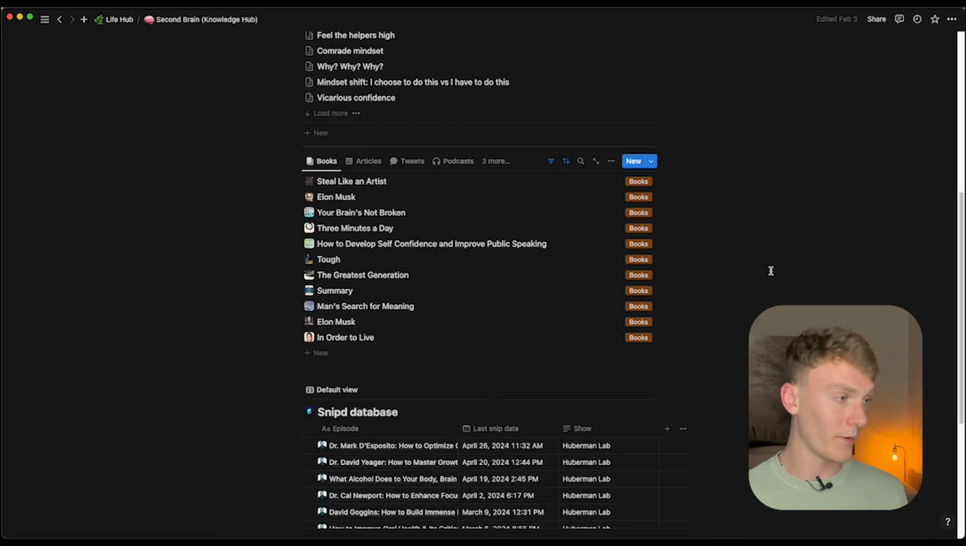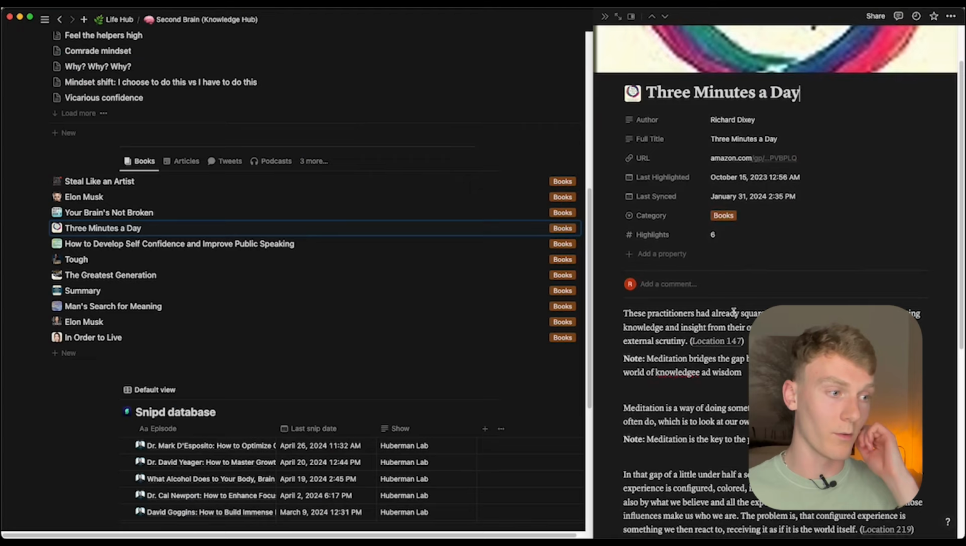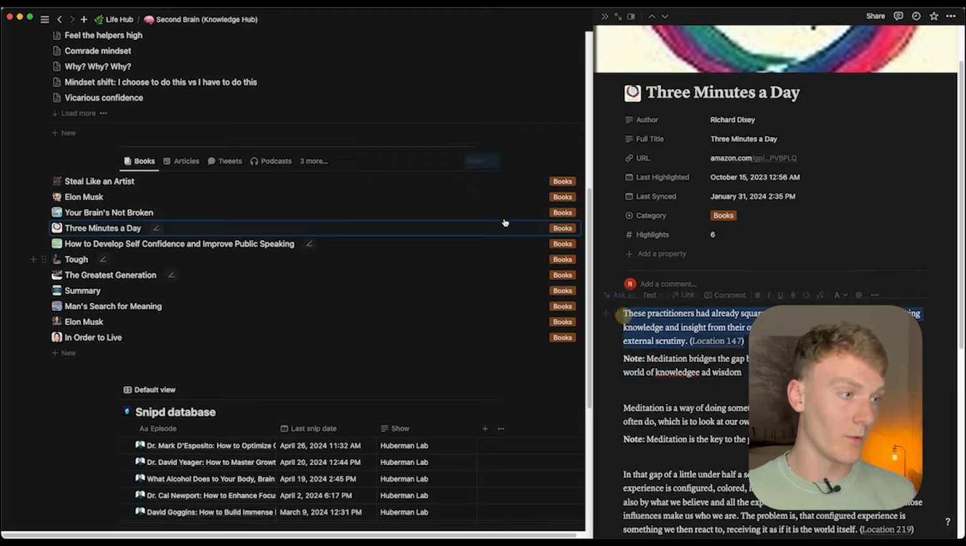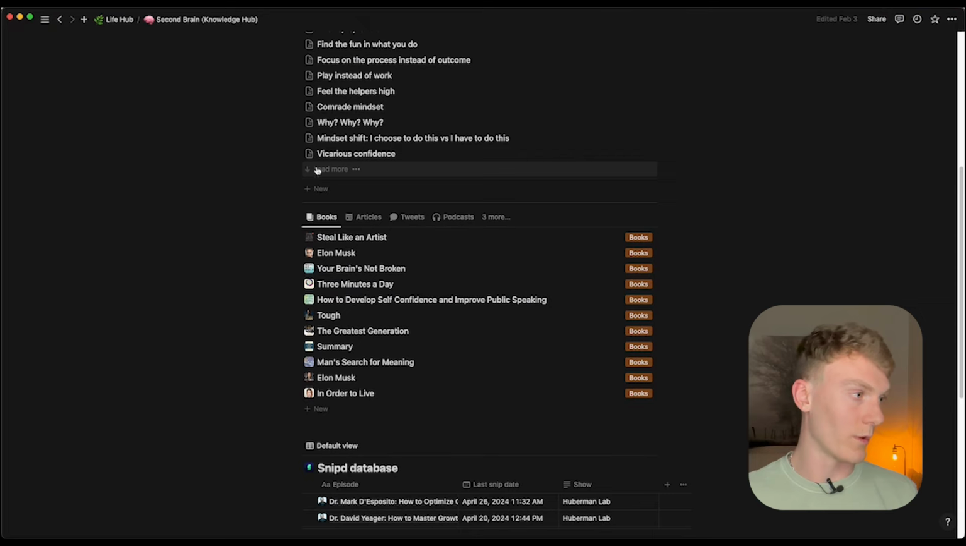I've started reading more physical books. That's why there's not a lot of notes here and books here. But if you take notes on Kindle, it would be nice to automatically sync them here. And then you can go through and look at each one and maybe copy the quote and use it to add notes to your second brain.